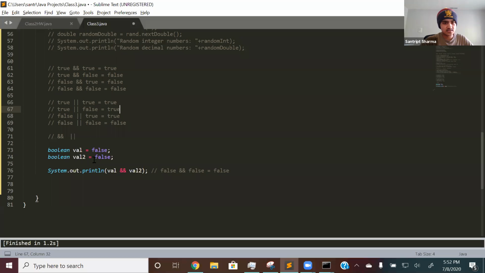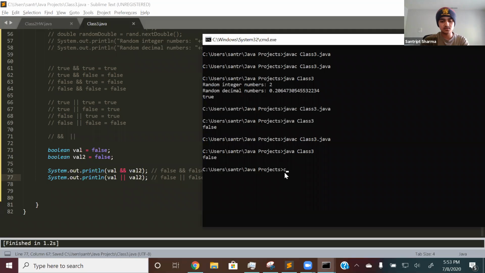Let's use the same two variables. If I do system dot, actually let's copy paste, and change this to OR. So this is false or false. According to your truth table and according to what I just said, if there's a true, then it will be true. But in this case, both of them are false, so it will be false overall. If I run this, it will print out false.